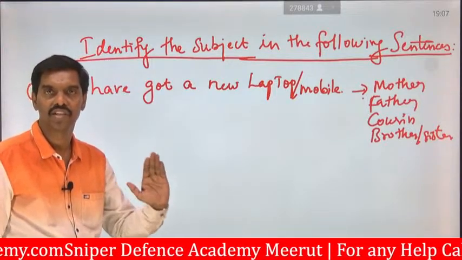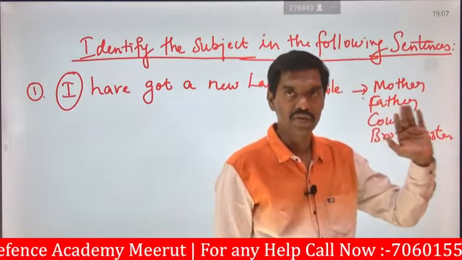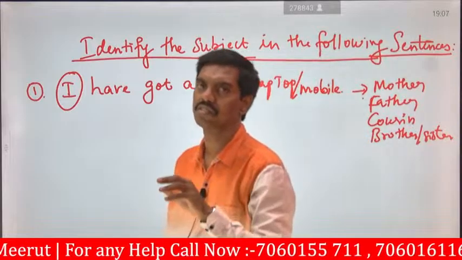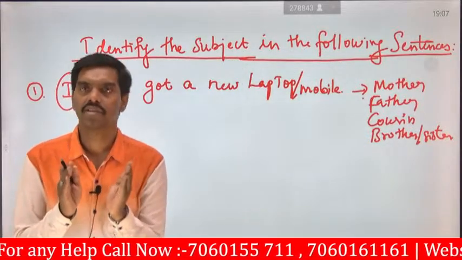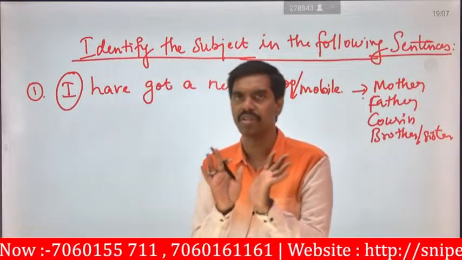So this sentence has been completed up to getting a mobile. But we are not going to talk about how you get the mobile. That is not necessary for us. Here the sentence, a group of words, has been completed and has given a meaning.